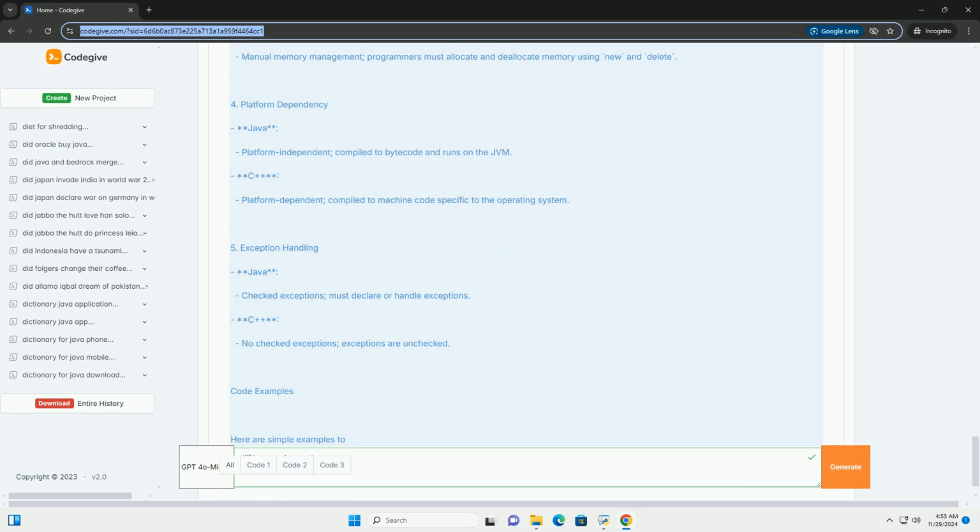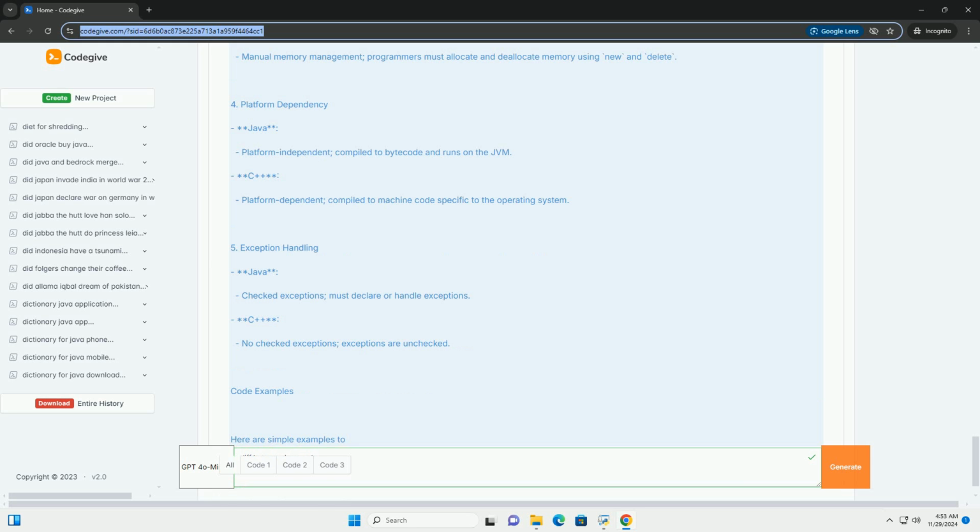4. Platform dependency. Java: platform independent, compiled to bytecode and runs on the JVM. C++: platform dependent, compiled to machine code specific to the operating system. 5. Exception handling. Java: checked exceptions, must declare or handle exceptions. C++: no checked exceptions, exceptions are unchecked.